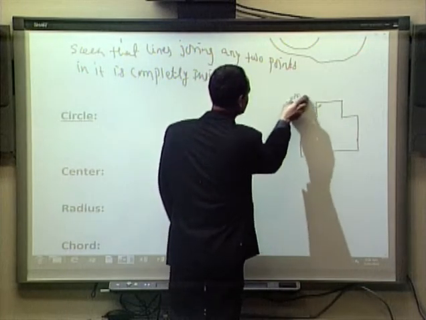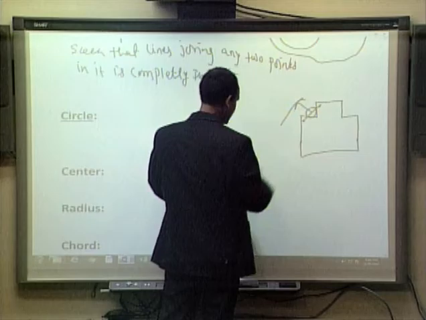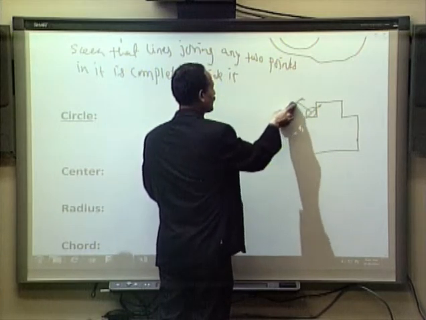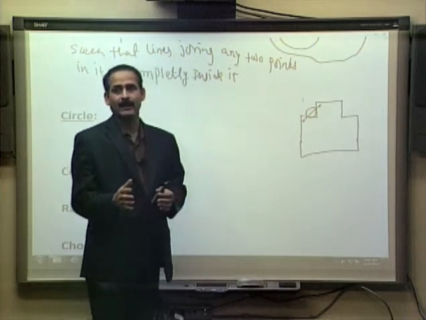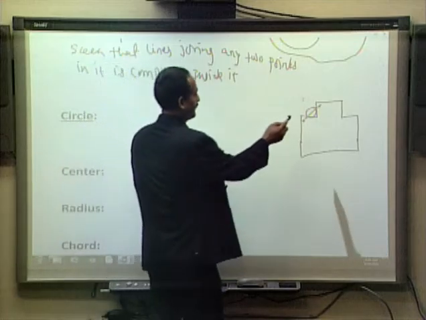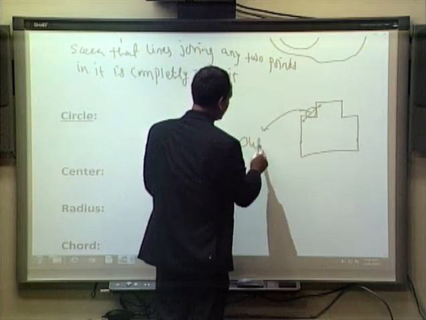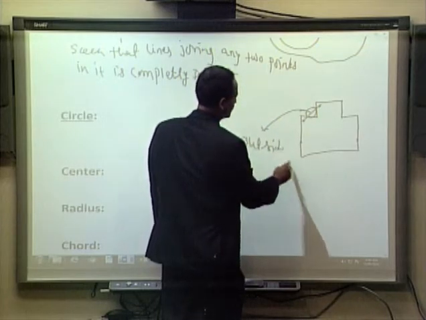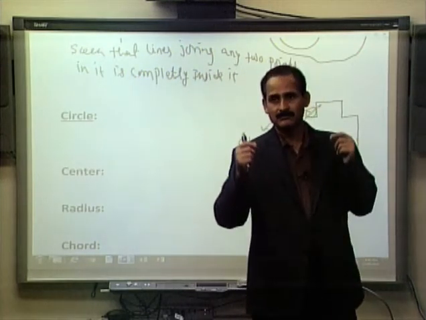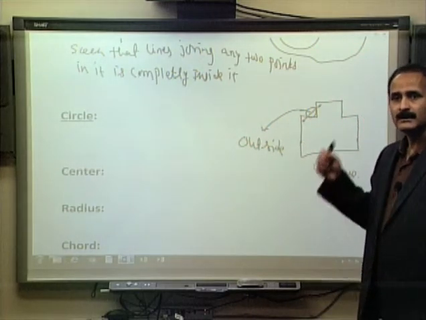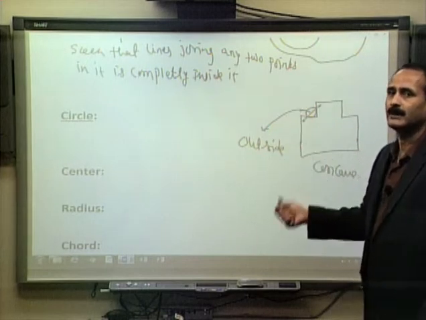If a portion of the line joining the 2 points is outside of the shape, we call this concave. Convex means every line joining any 2 points inside the region has to be completely inside it.